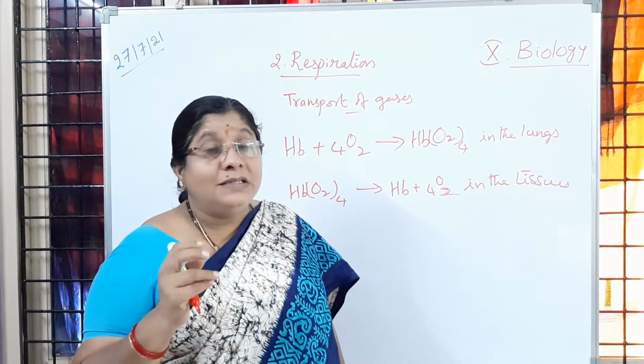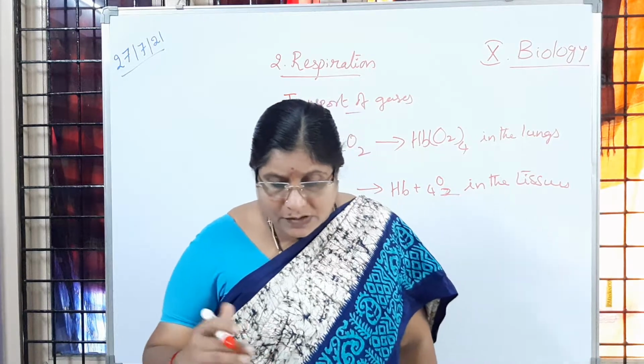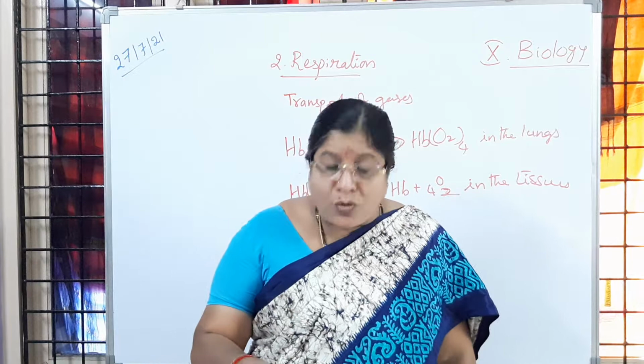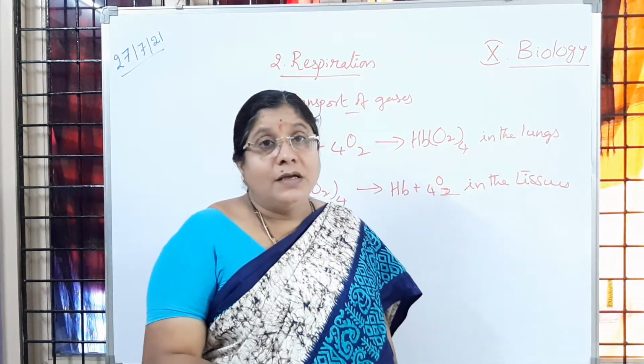So only 1/3 of the oxygen, because that oxygen is continuously used, may be present compared to the lungs. Okay, have you followed?